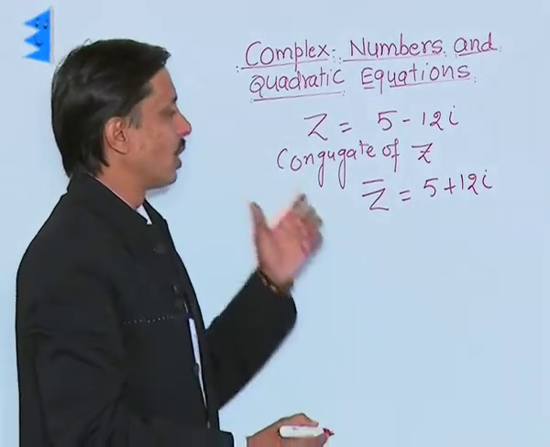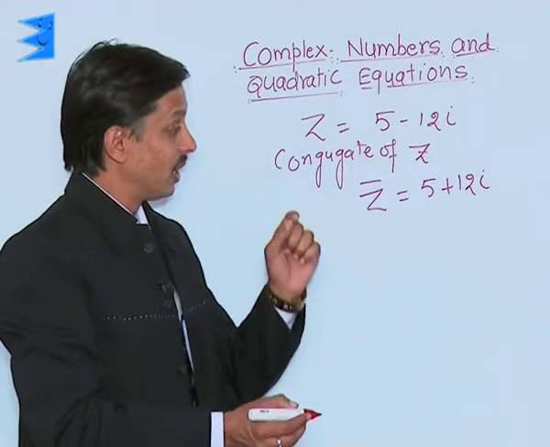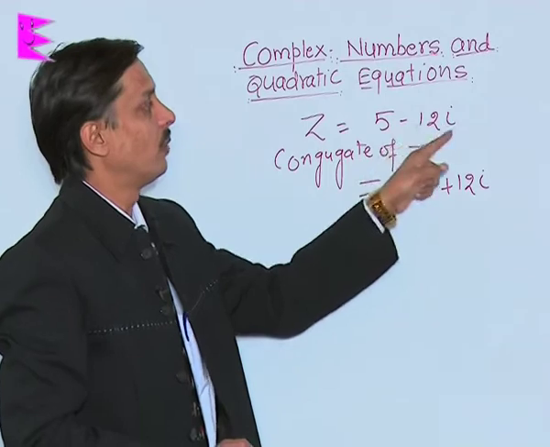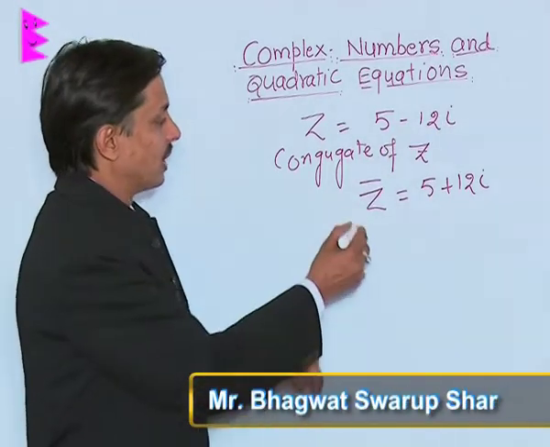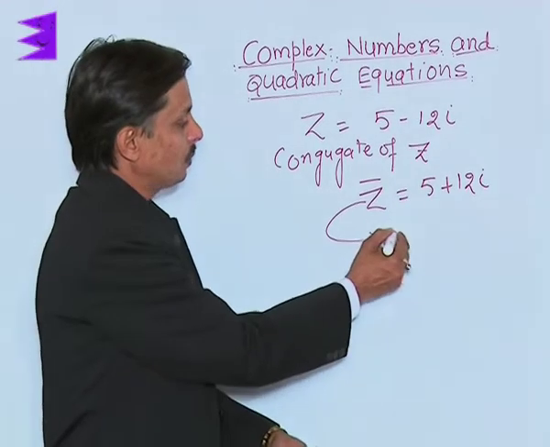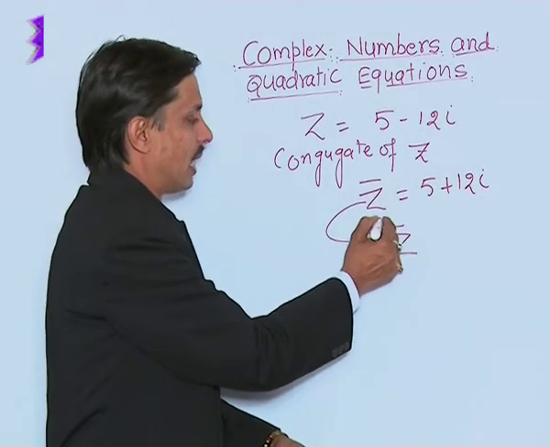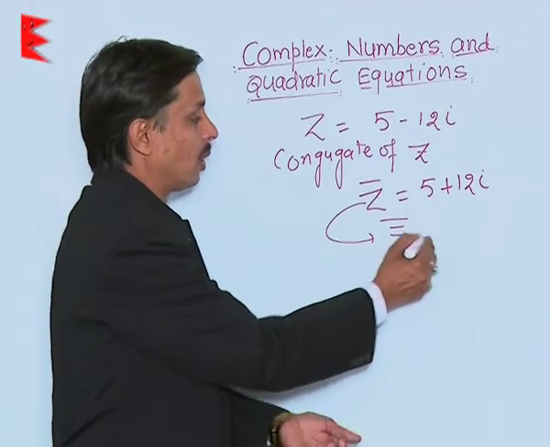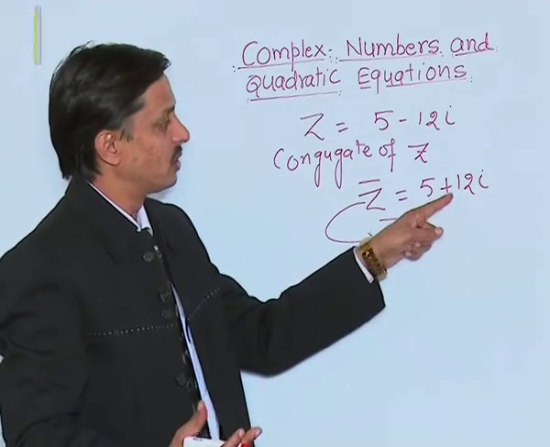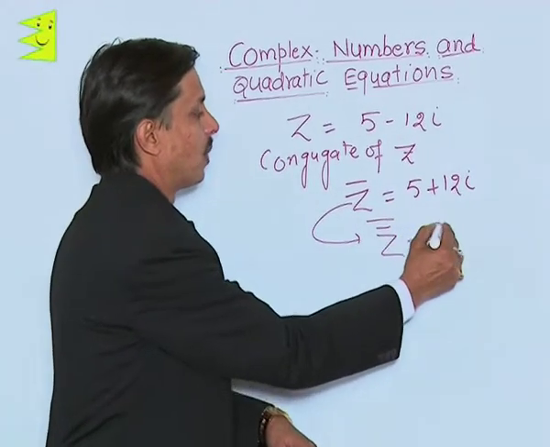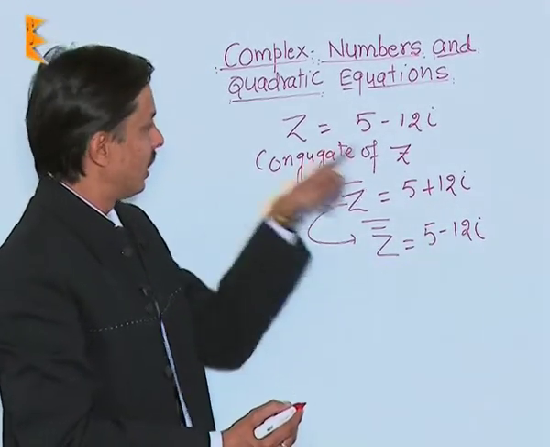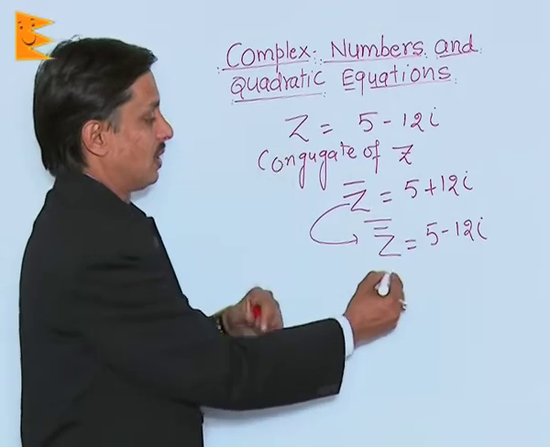So finding the conjugate of a complex number means changing the sign of the imaginary part. If I ask you to find the conjugate of this complex number again, what will we say? Z bar bar, that is the double conjugate. Again the procedure is to change the sign, so this becomes 5 minus 12 iota, which is again a complex number, the same as the original.